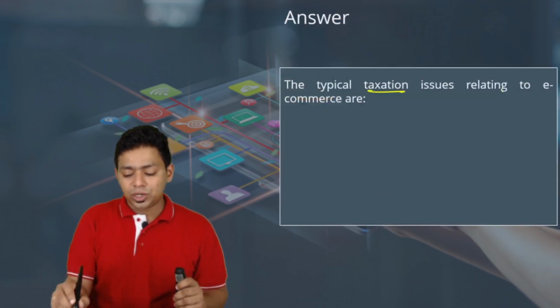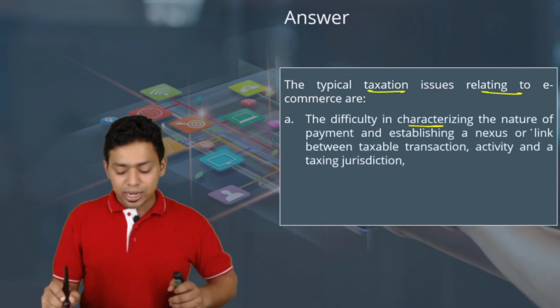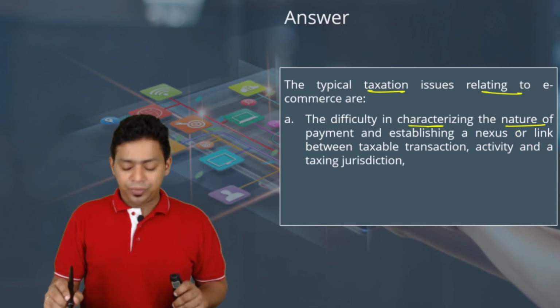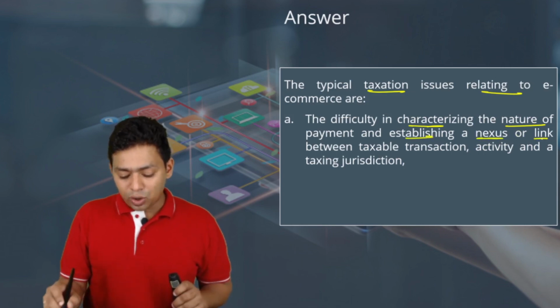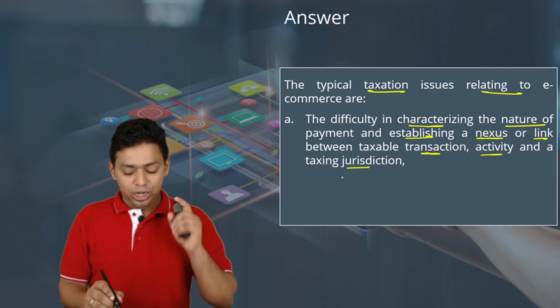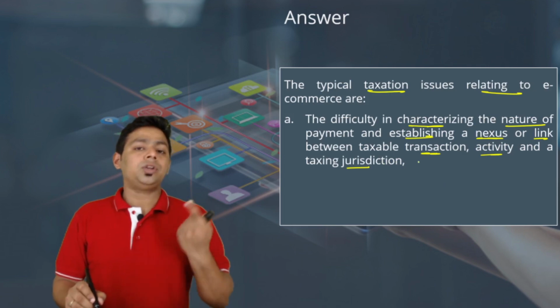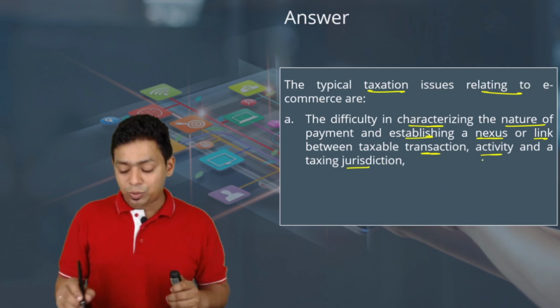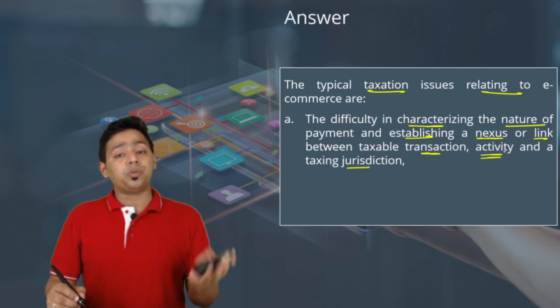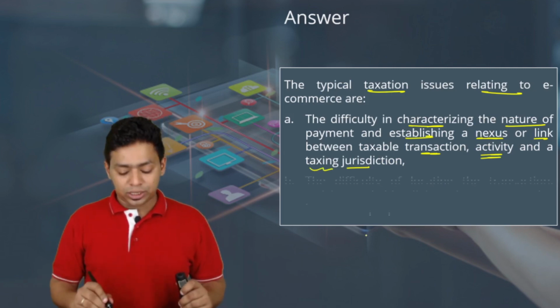The typical taxation issues relating to e-commerce transactions are the difficulty in characterizing the nature of payment and establishing the nexus or link between taxable transaction activity and taxing jurisdiction. 3 items: nexus or link between taxable transaction, what is taxable transaction, what is not taxable transaction, what are the activities that are permissible, impermissible, and the taxing jurisdiction, which country should take the tax.